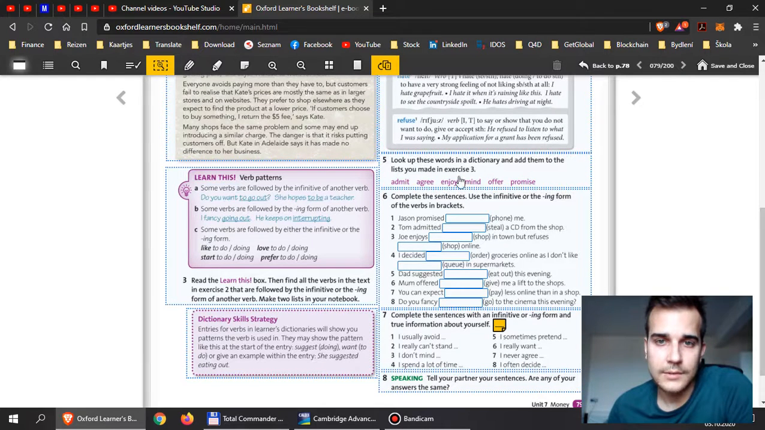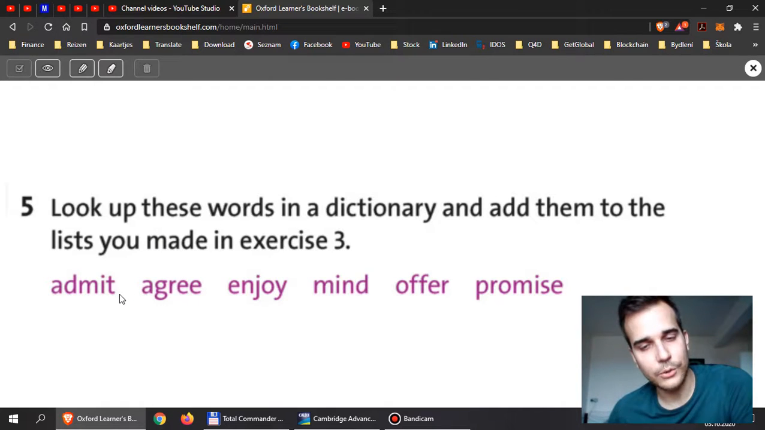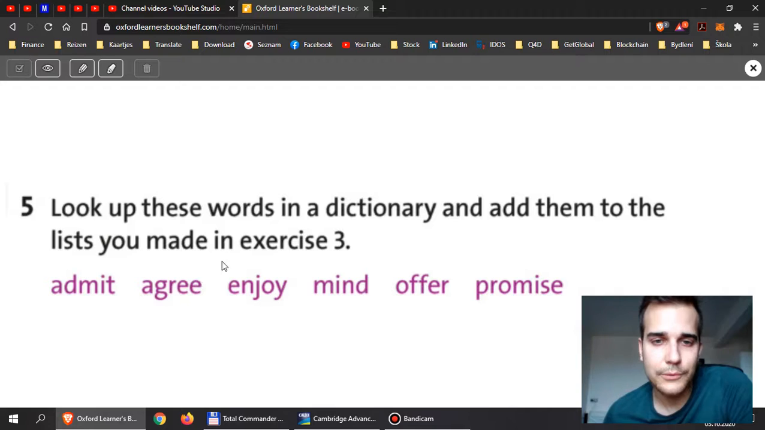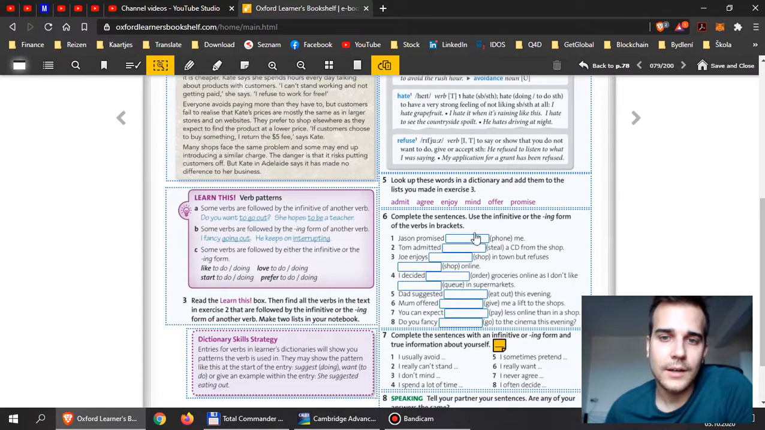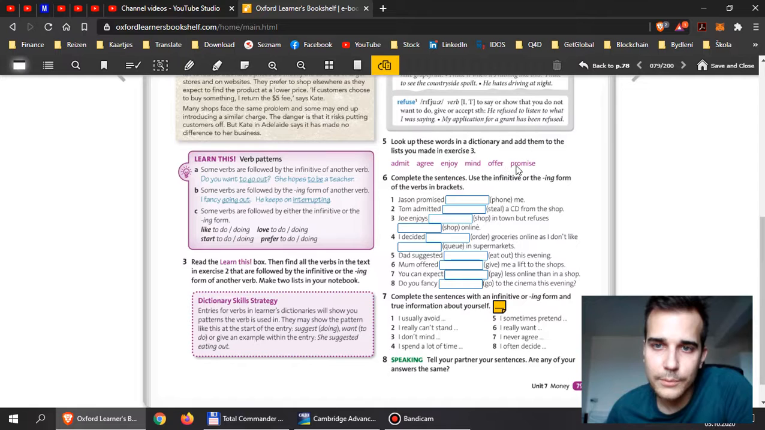Then we have exercise 5 and 6 and 7. I want you to look up these words in the dictionary and find out whether you use ing or the infinitive. Maybe you already know it. If you know it, you don't have to find it in a dictionary, but maybe you're wrong. So it's much better to check it in the dictionary. Then I need you to use these verbs and put them here. They are either the verbs from here or simply use the ing of the verbs you see right here. It can be ing or the infinitive.